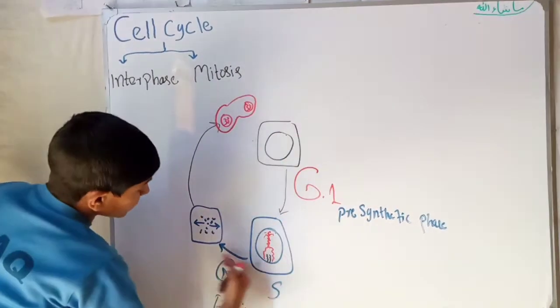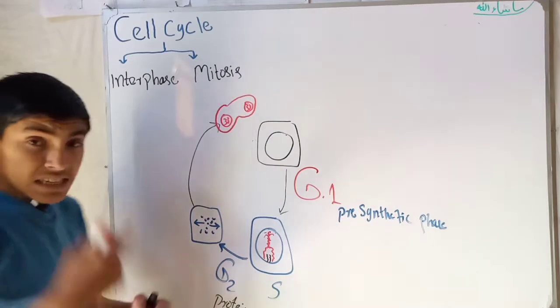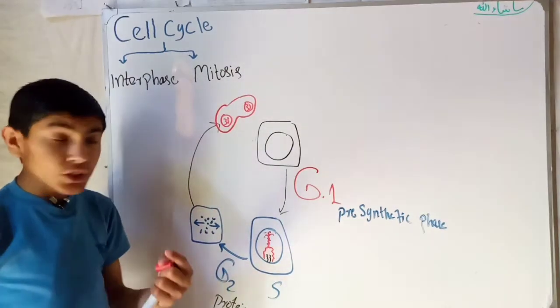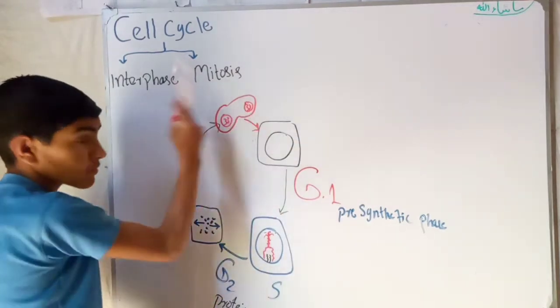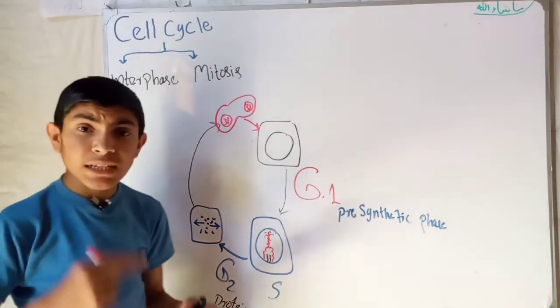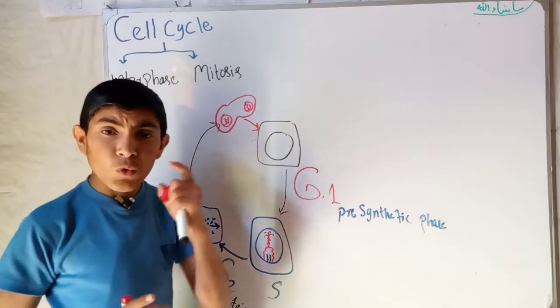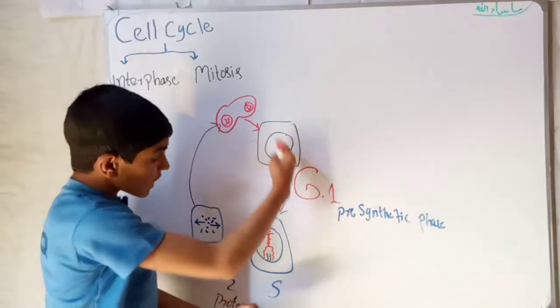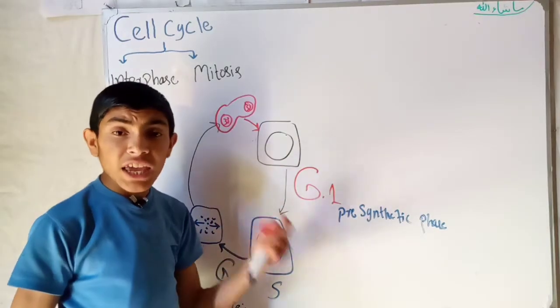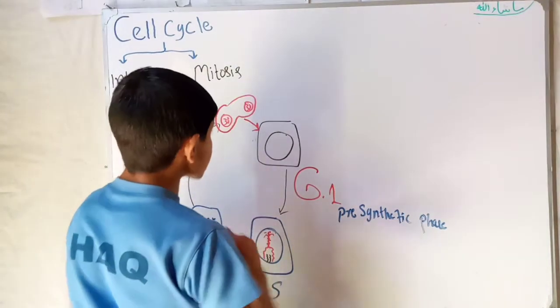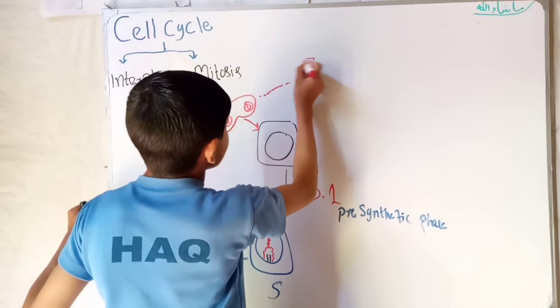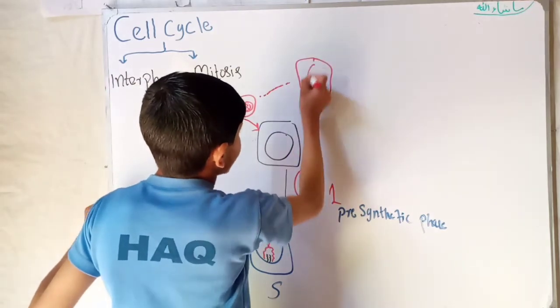After completing this cycle, some cells have the ability to start this cycle again, while there are some cells or tissues which are not able to start this cycle again, and they enter another phase which we call the G0 phase.